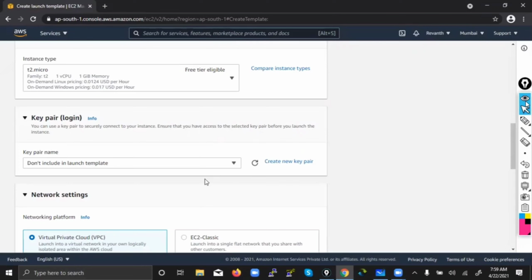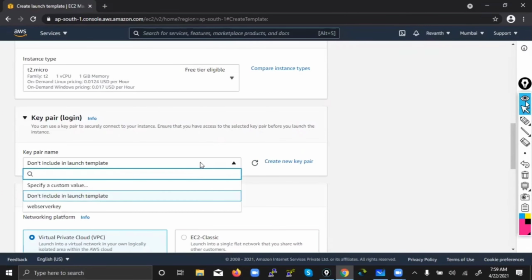So what is the new machine that is about to get launched? What is the key pair for it? Define it before only. We already have one. If you don't have one, you just create it. If you forgot it or deleted it, no problem. First, before defining the launch template, just create a key pair and then you can complete.